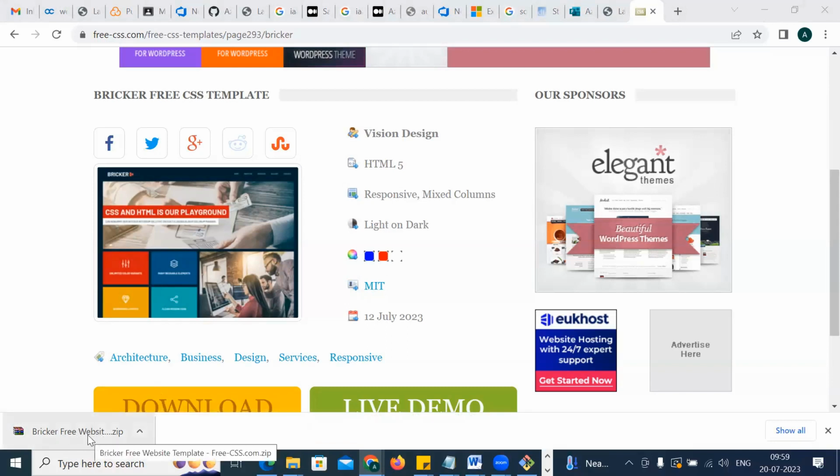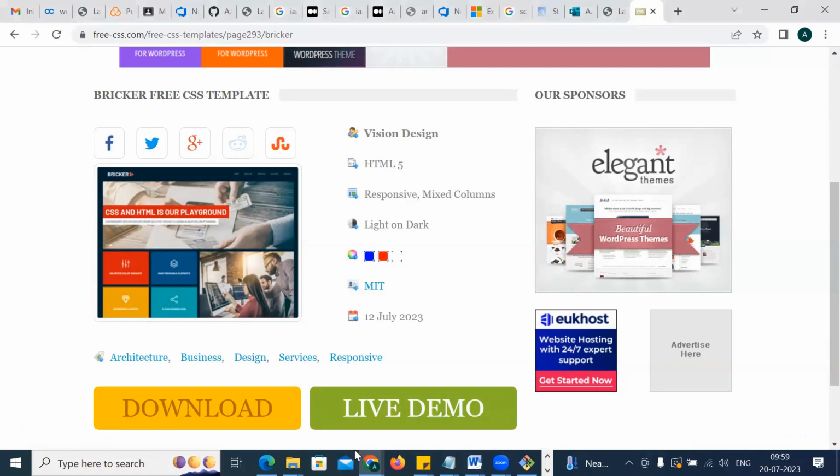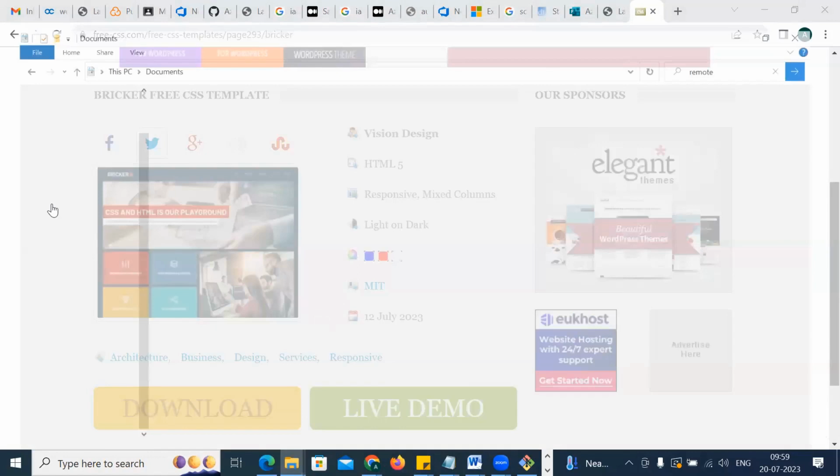So you'll get free code, but this is not our task. The task is for the development team, right? So what to do here? Come back here. So where is my code? My code will be in my downloads section, right?